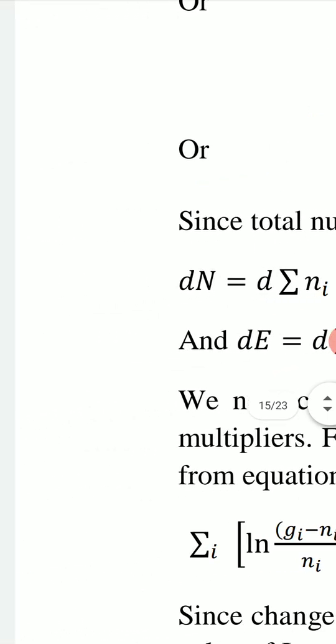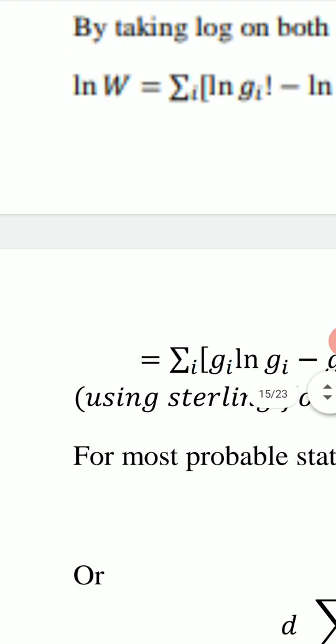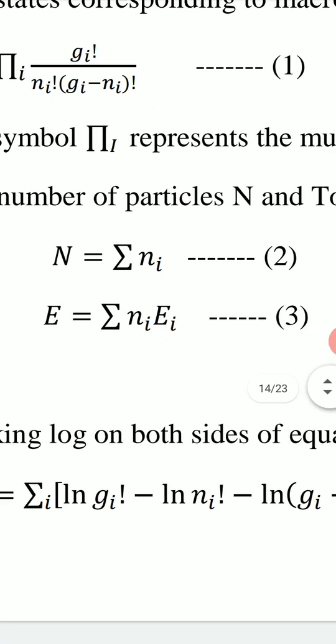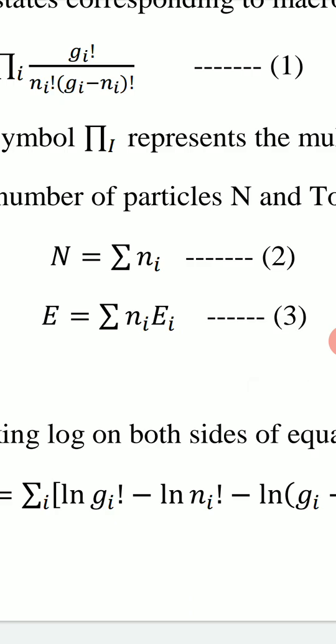We have two more equations, equations 2 and 3. Capital N, the total number of particles, is constant, so its differentiation dN will be 0. And the total energy, capital E, is also constant, its differentiation dE will also be 0. So we get two more equations.